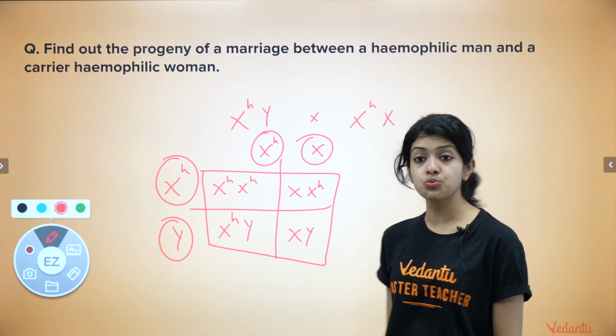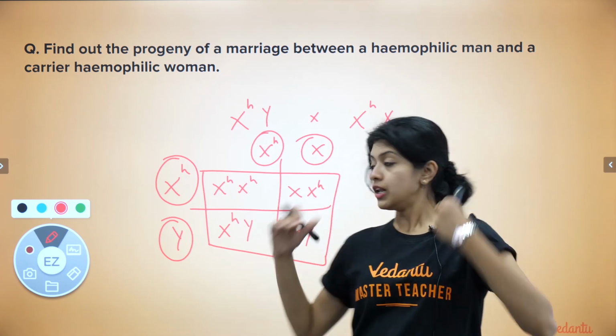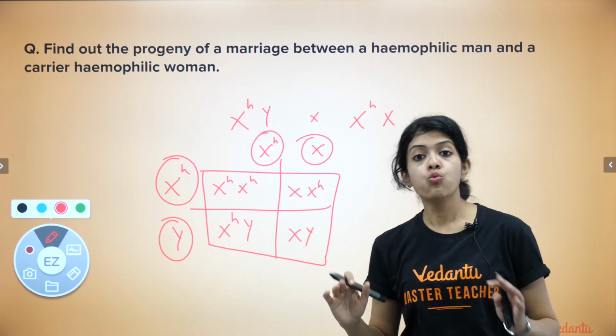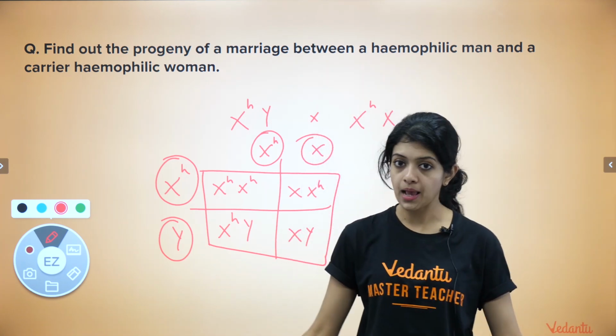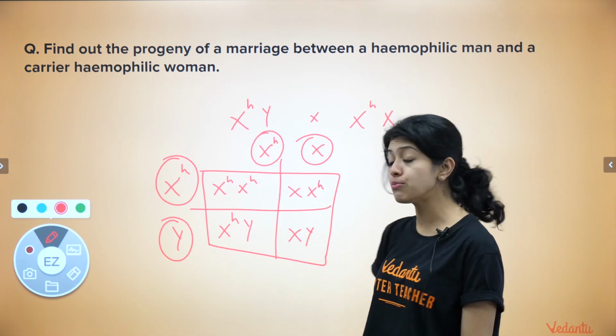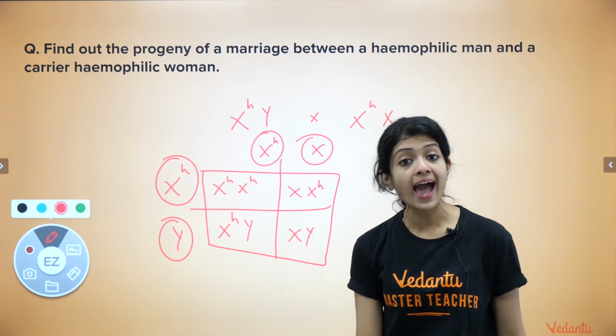How many daughters would be hemophilic? Look at only the daughters. What percent of the daughters would be hemophilic? Yes, it's the same. 50% of the daughters would be hemophilic, 50% would be carriers.